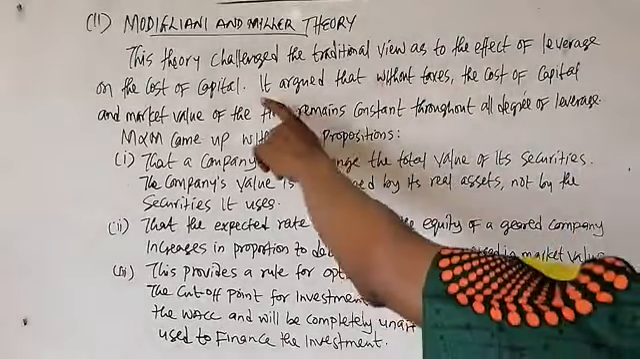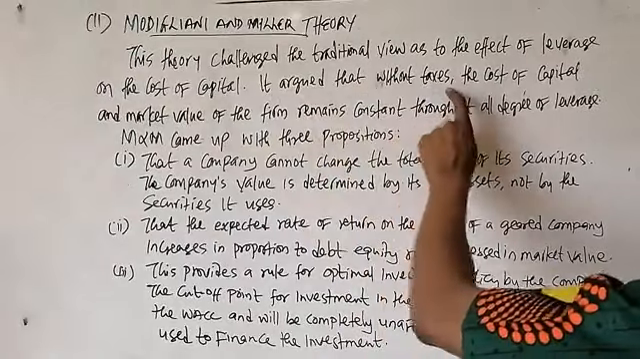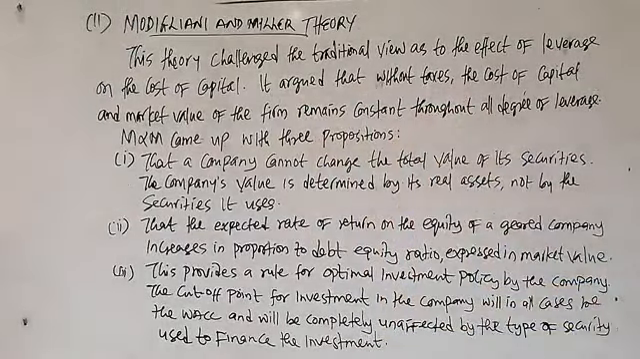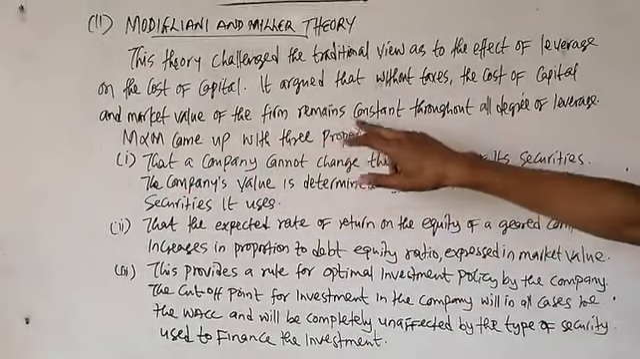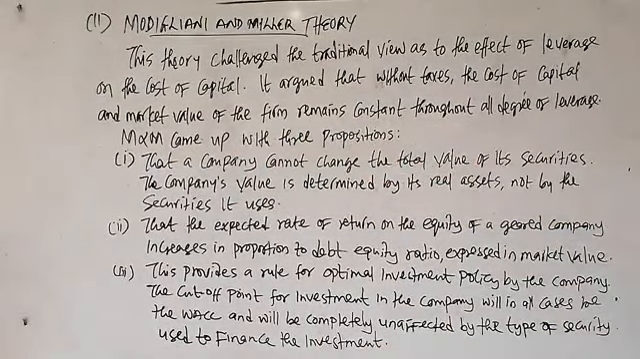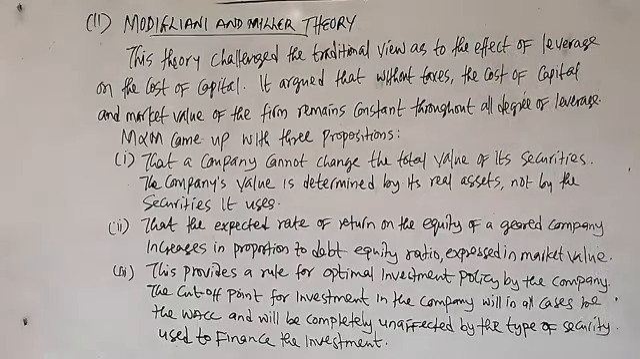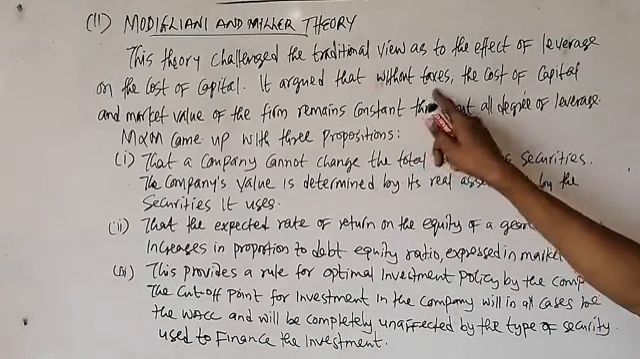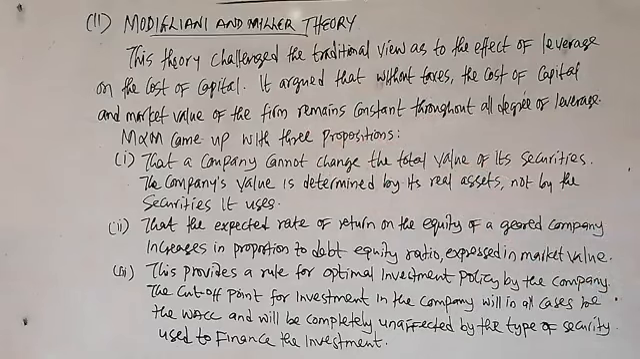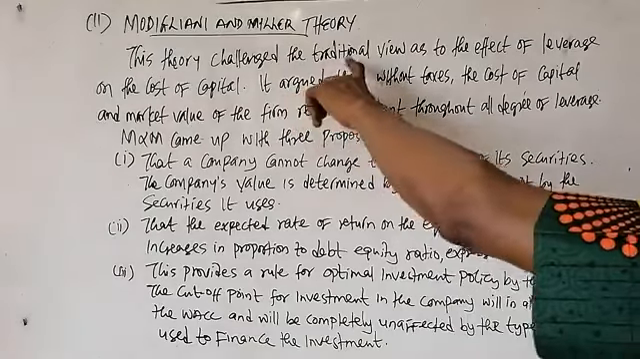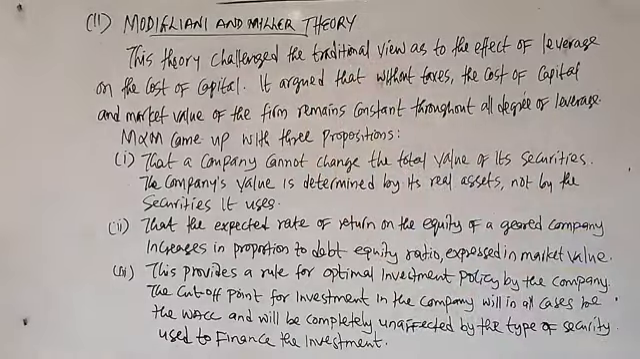They are stating that without taxation, the cost of capital and market value of the firm remain constant throughout all degrees of leverage. All degrees of leverage means that even if debt capital is increased more than the current state, without tax, the market value of the company will still remain constant. This is against the traditional theory. That's why we said it is challenging the traditional theory.